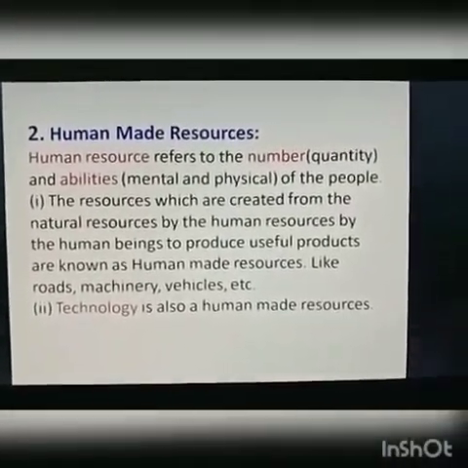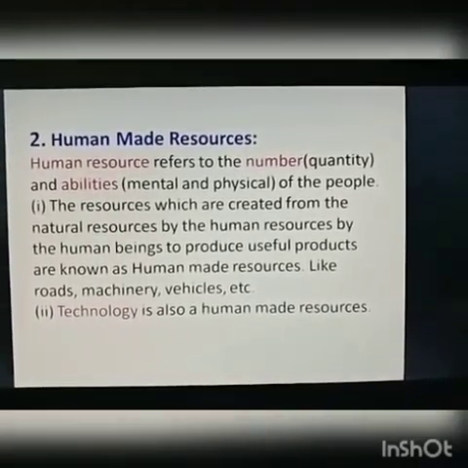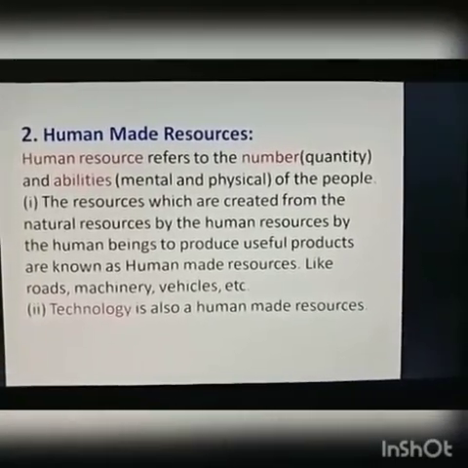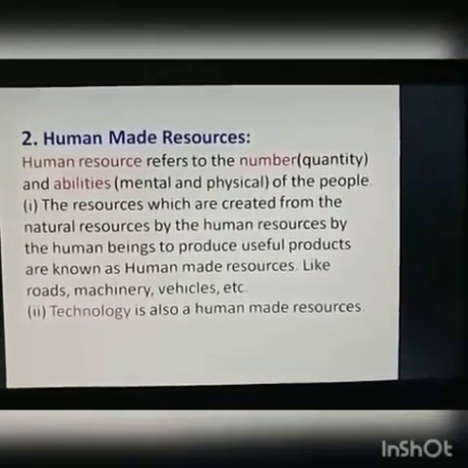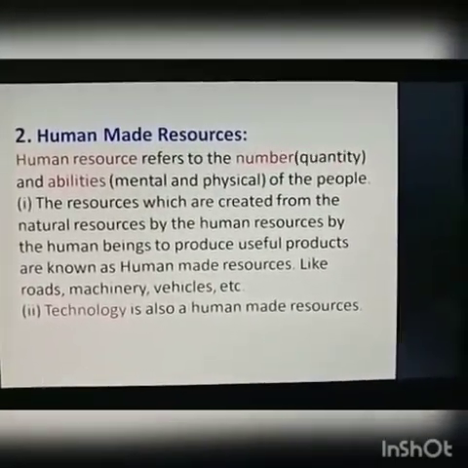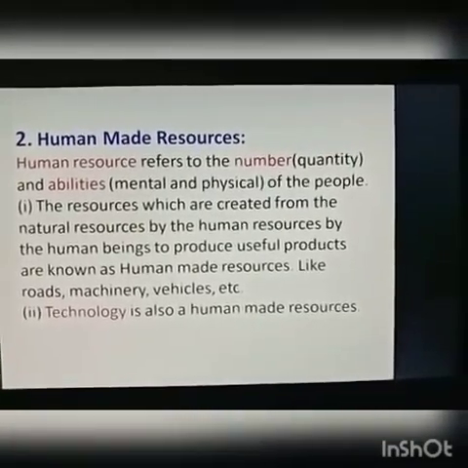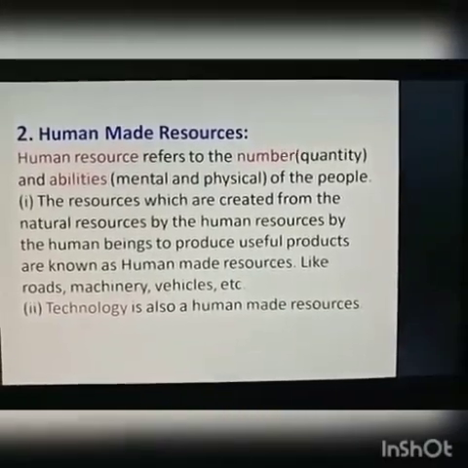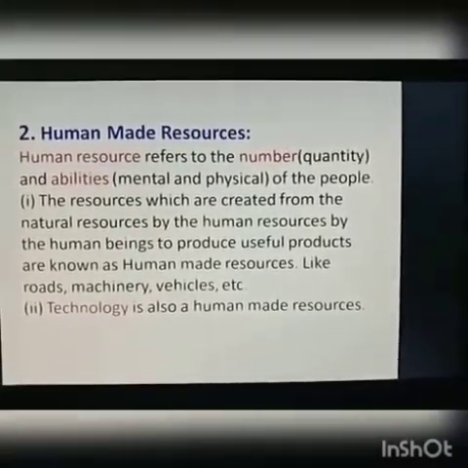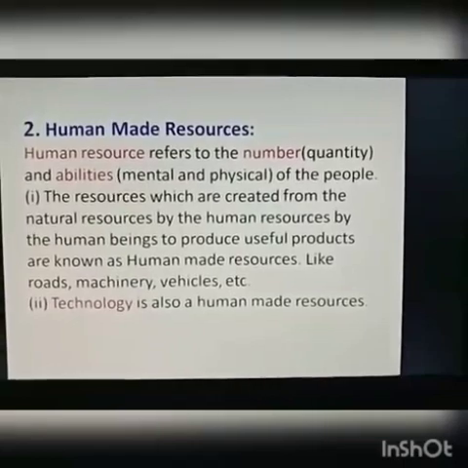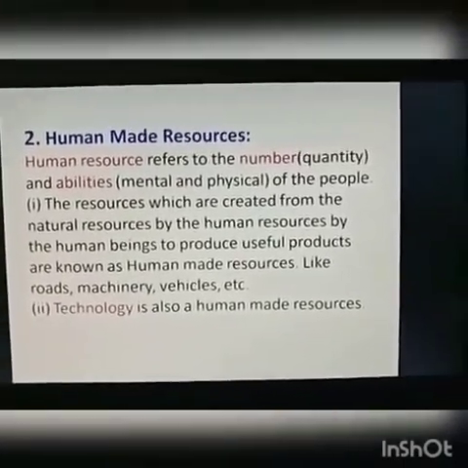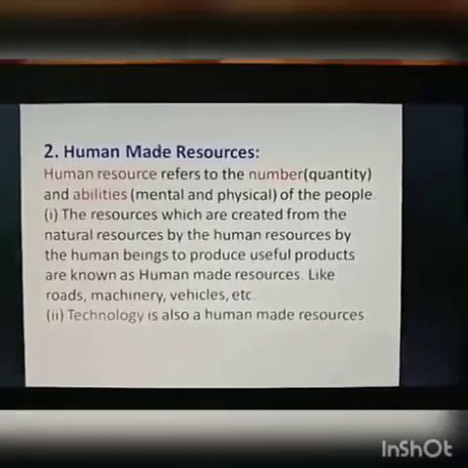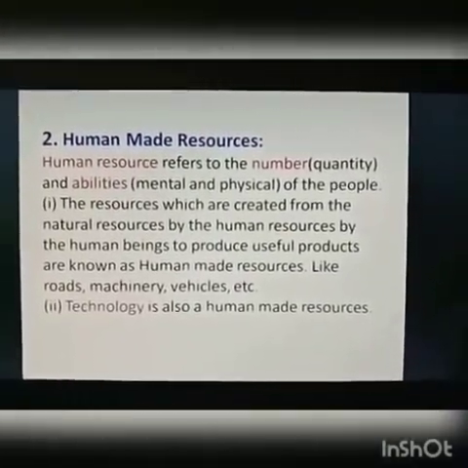Next type of resource is human made resource. It refers to the numbers and abilities of the people. Human made resources are created from human resources by human beings to produce useful products. The resources which are made by humans with their ability and in numbers are called human made resources. Technology is also a human made resource.